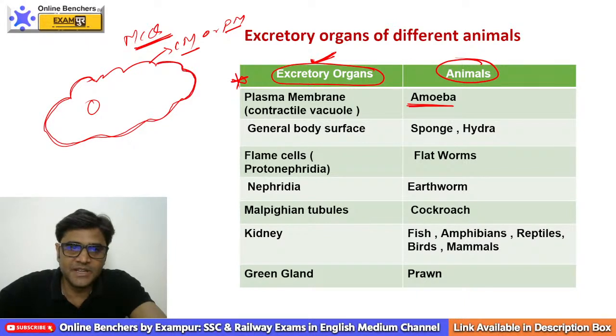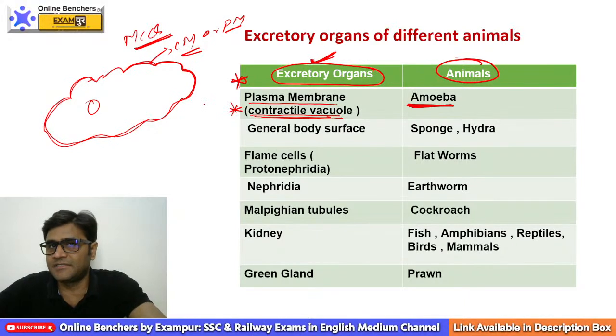If plasma membrane is not in the options, your answer should be contractile vacuole. So in amoeba, excretion takes place by plasma membrane or cell membrane or contractile vacuole.